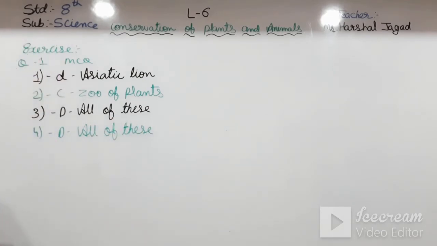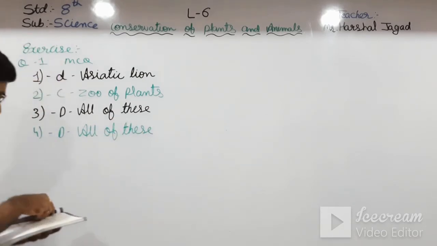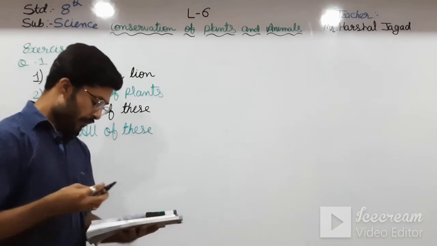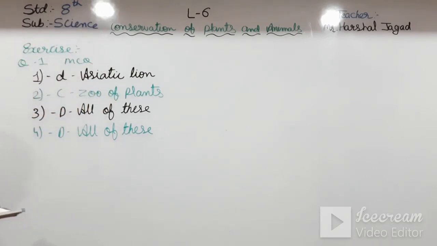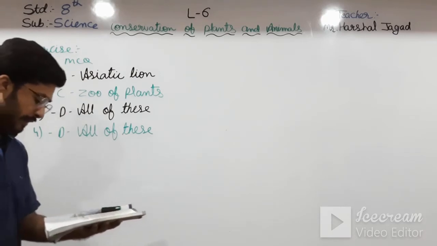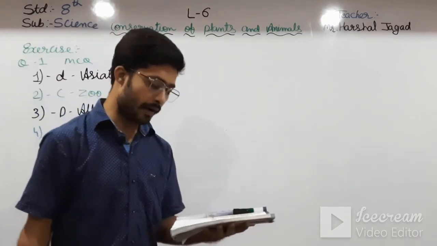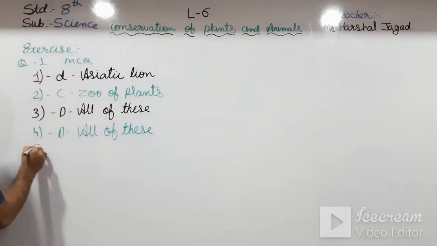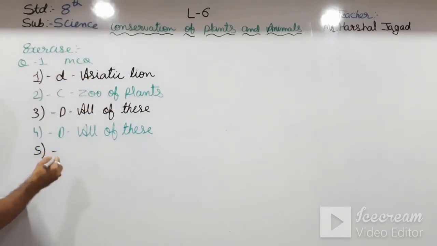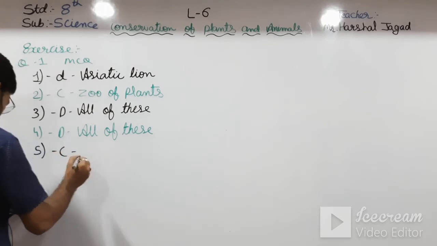Okay students, going to fifth. Which of these is an endangered species? See here, dodo, dinosaur, Asiatic lion, or all of this. See, in this fifth one, the answer is C, Asiatic lion.